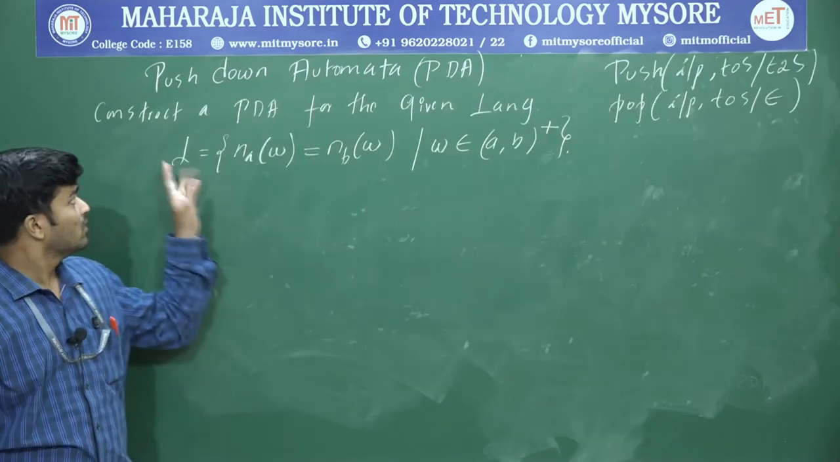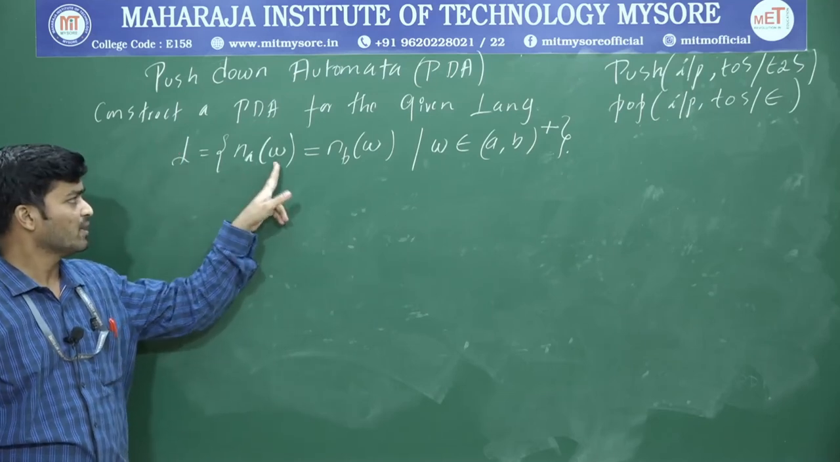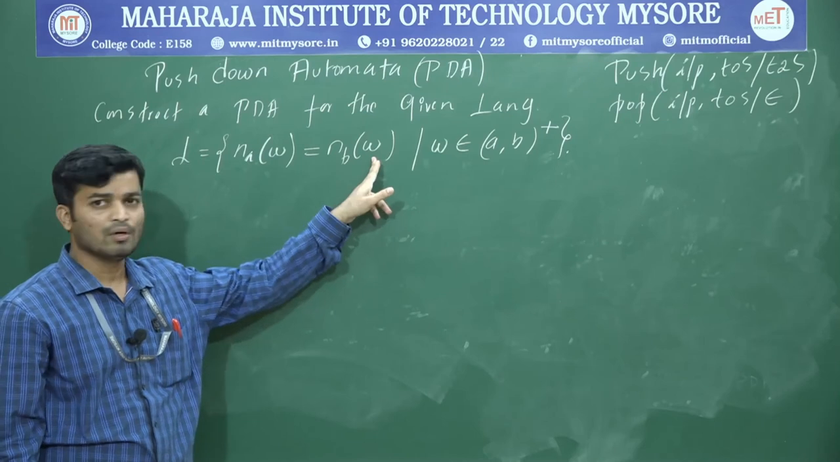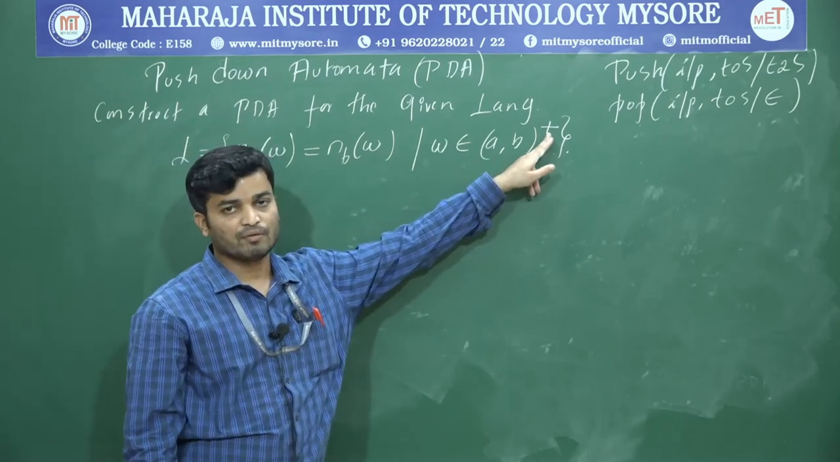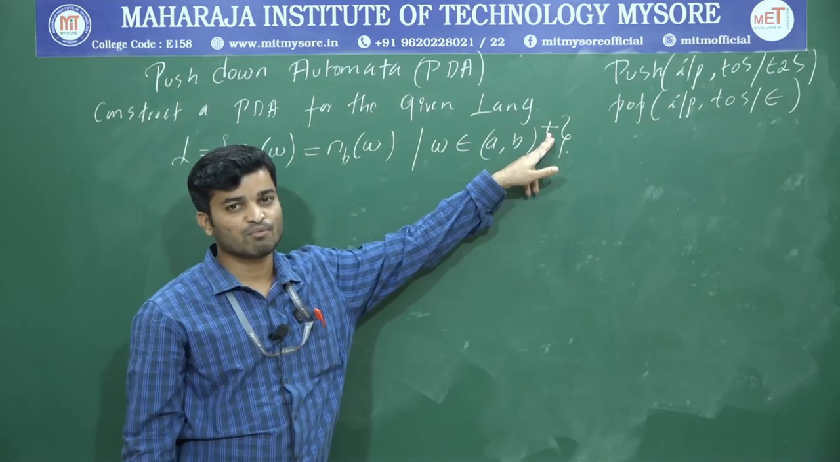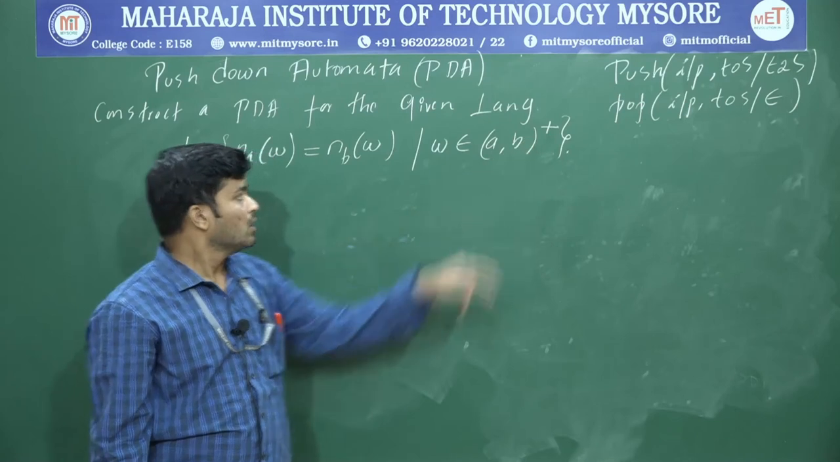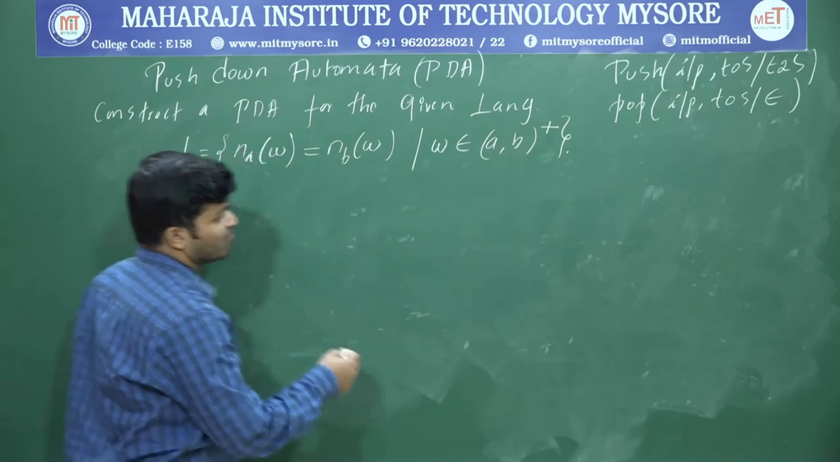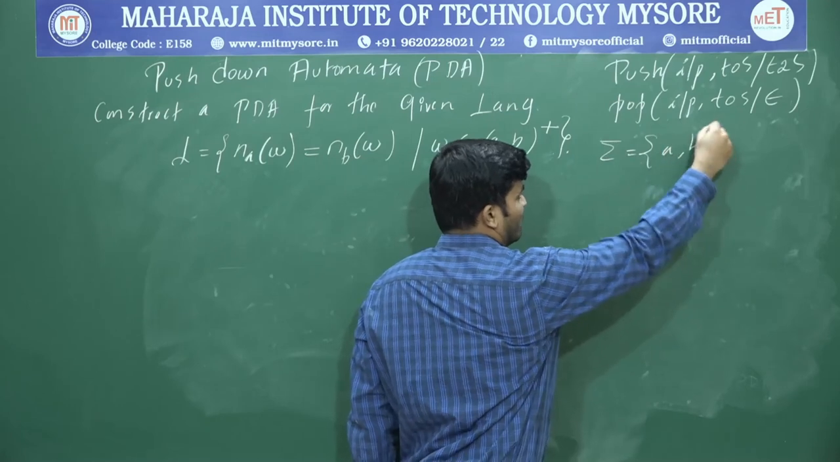The next problem: construct a PDA for the given language. The number of A's in W is equal to the number of B's in W, such that W belongs to (A comma B) whole to the power of plus. Whole to the power of plus means it will start from 1; if it is a star, it includes epsilon. Now what is sigma? Sigma is A comma B.